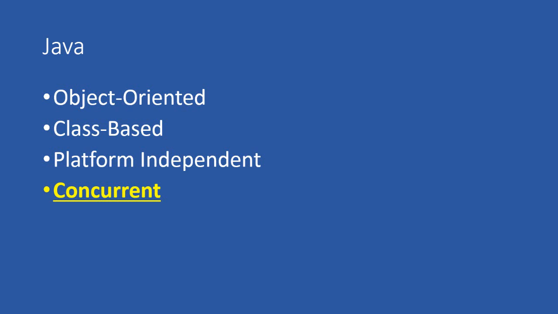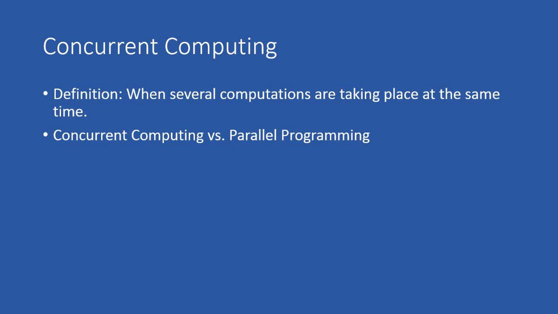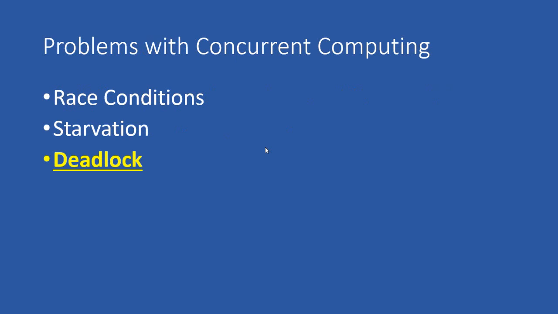Another feature of Java is that it allows for concurrent computing. Concurrent computing is when several computations are taking place at the same time. It sounds very similar to parallel programming, however, they are not the same. Parallel programming requires multiple processors. In concurrent computing, the processes' lifetimes overlap, but do not need to happen at the same time. So it is impossible for parallel programming to be done on a single core, while concurrent computing can be done on a single core.